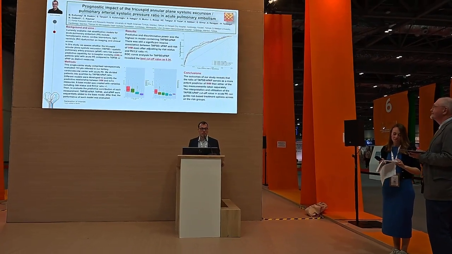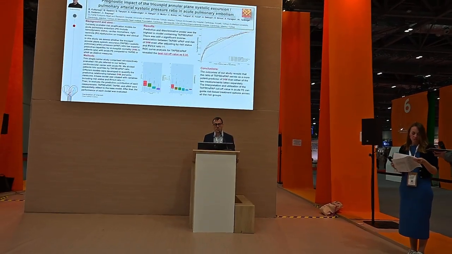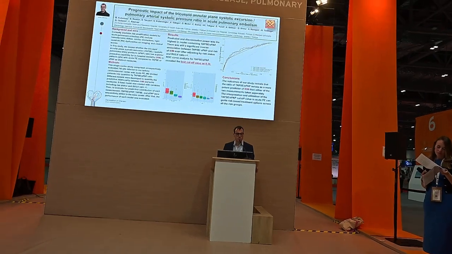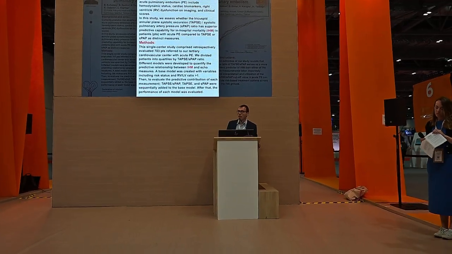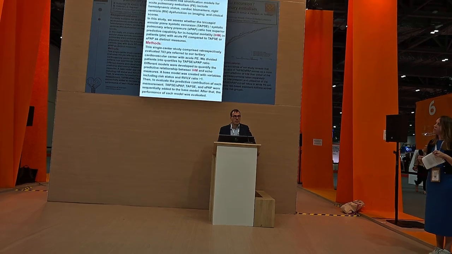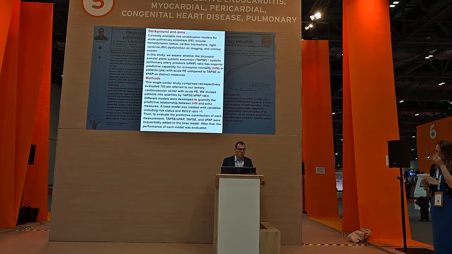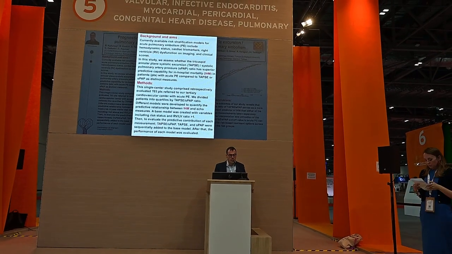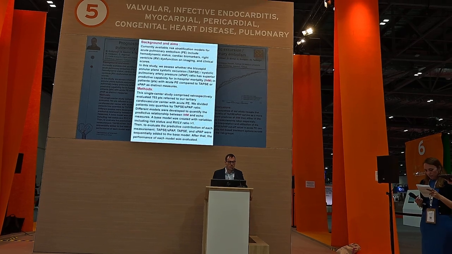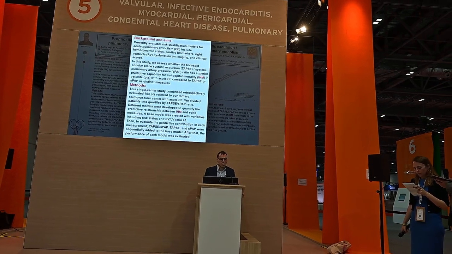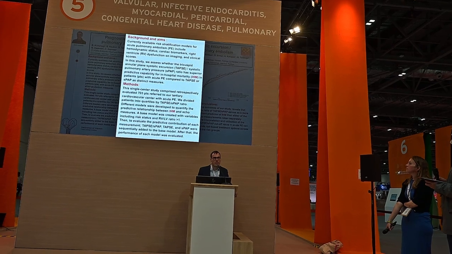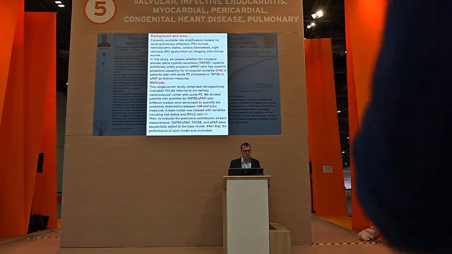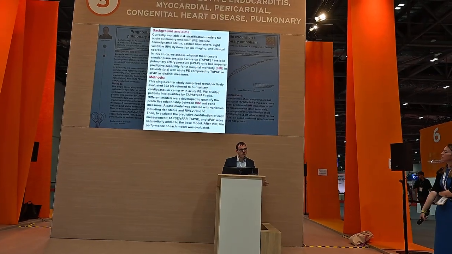I want to present our study on the prognostic impact of TAPSE-PASP ratio in patients with acute pulmonary embolism. Currently available risk stratification models for acute PE include biomarkers, RV dysfunctional imaging of tomography and echocardiography, and clinical scores such as PASE score. In this study, we wanted to assess the predictive capability of TAPSE-PASP ratio and the comparison of this ratio with TAPSE or PASP values alone.